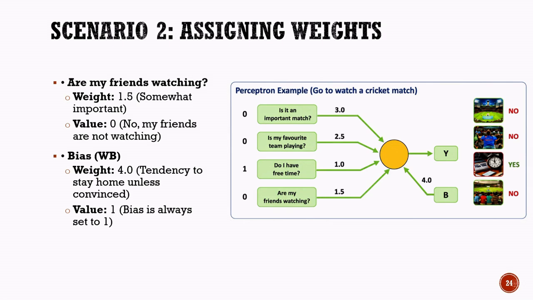Notice that although free time is available, the other factors are not favorable in this situation. The match is not important, the favorite team is not playing, and friends are not watching. Now that all the values have been assigned, the perceptron model is ready to calculate the net input and determine whether the artificial intelligence system decides to watch the match or not. In the next slide, we will perform the calculation and find the final output for scenario 2.